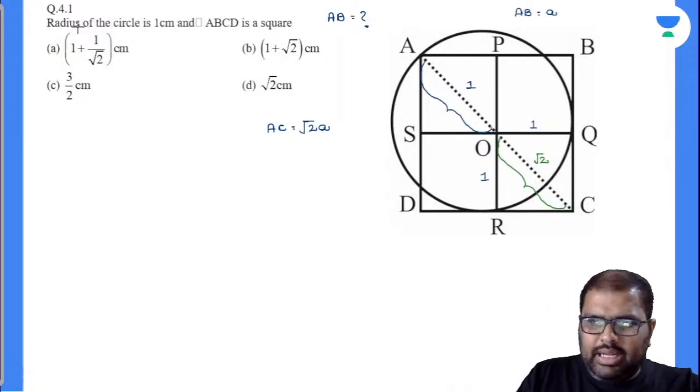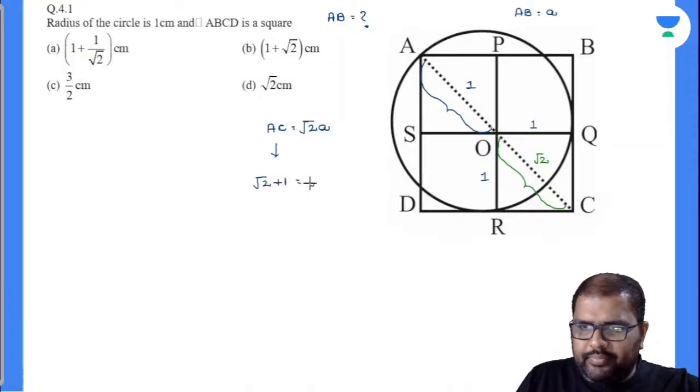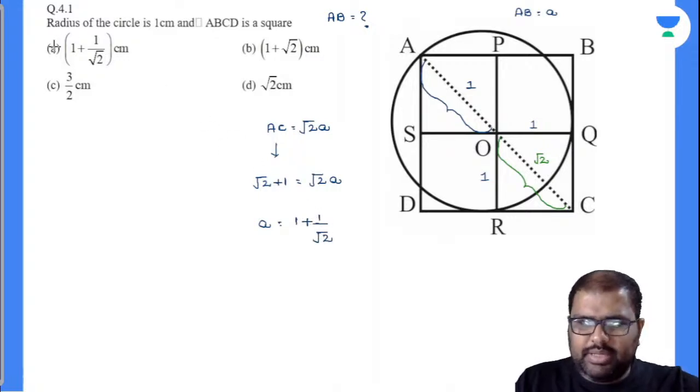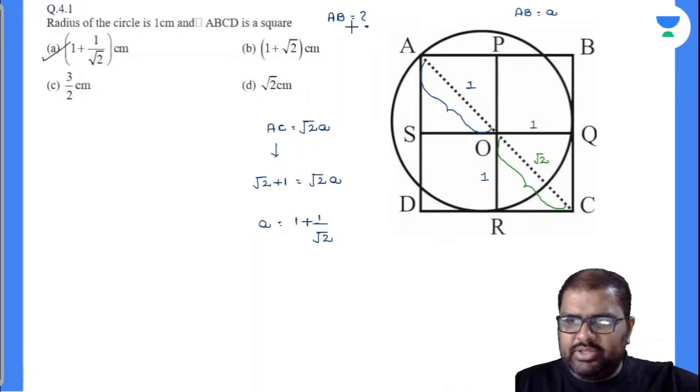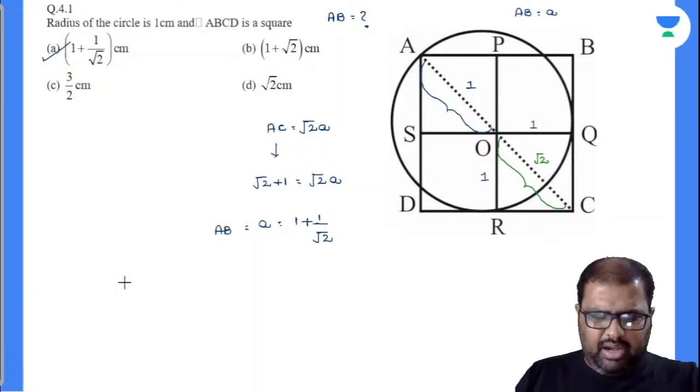By this, what can I write? My AC value is equal to root 2 plus 1, which is equal to root 2A. So automatically, what will be my A value? A value is equal to 1 plus 1 by root 2. Anybody got the same answer? My first option is my answer, right? Because AB value is equal to A, and this is your AB. Perfectly done, na? As easy as that.